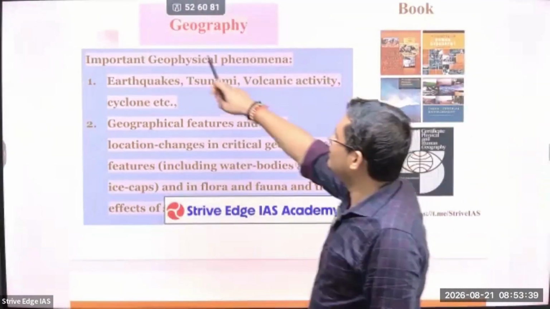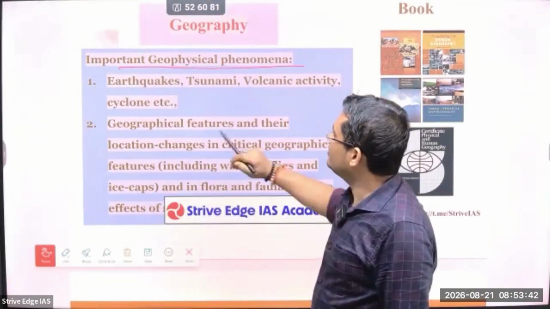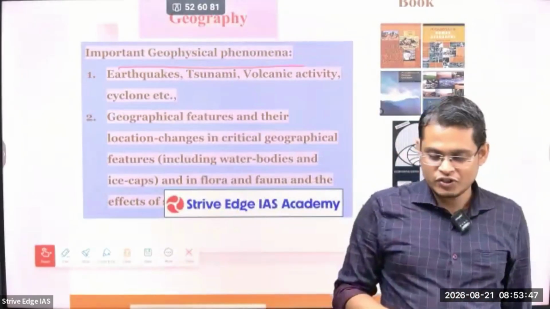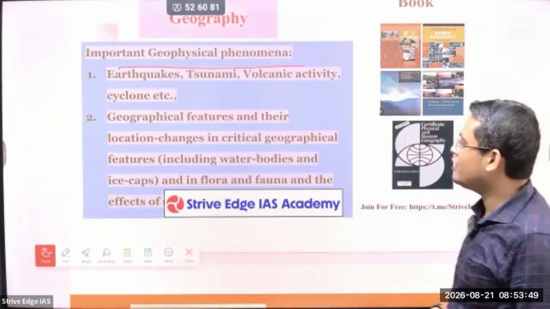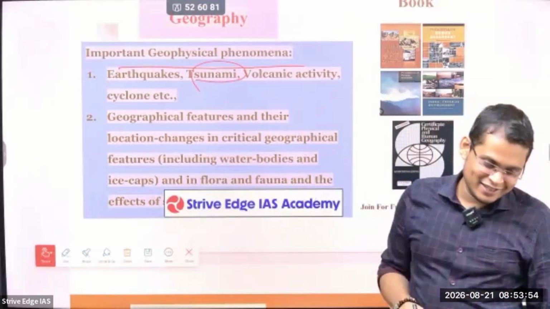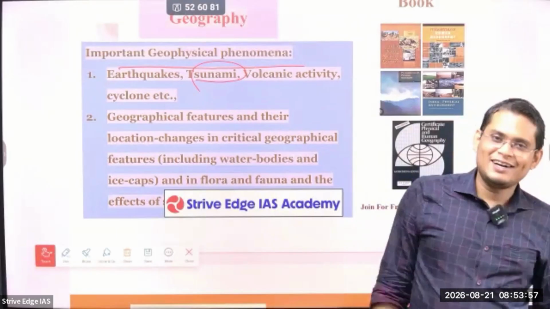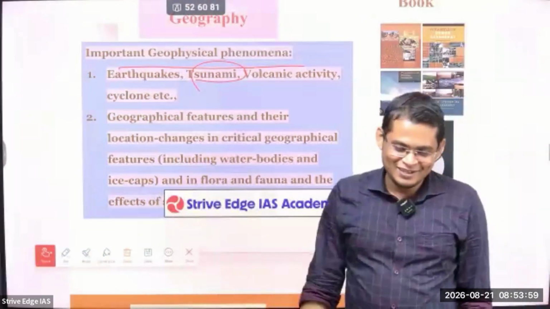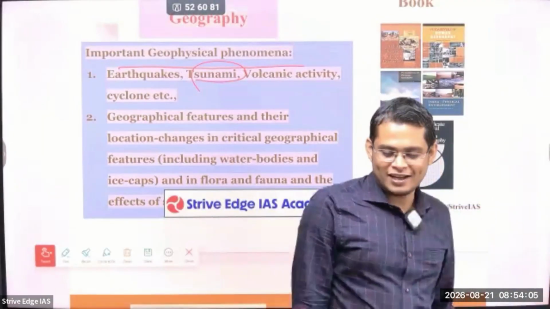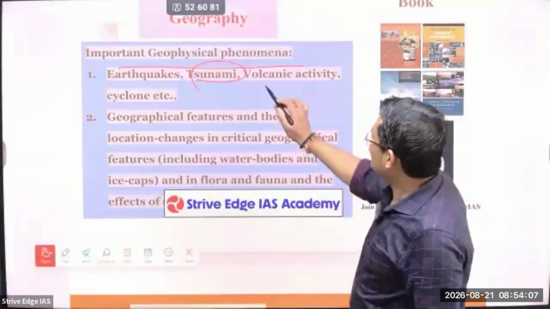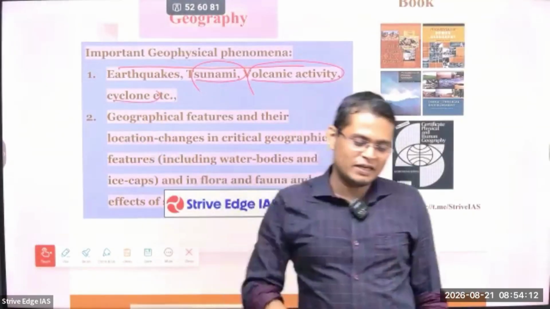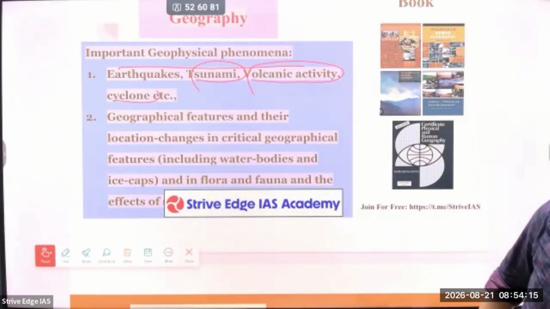Okay, so next is important geography: geophysical events like earthquakes. Here we are going to see the reasons for earthquakes, consequences, what the factors are, and whether it is possible to predict an earthquake or not. Then tsunami, I think you know Japan. There are a lot of movies, I think there is the movie 2012. There everyone is saying that the world is going to end in 2012. My grandmother also called and said that now it is going to end, but nothing happened. Okay, next is volcanic activity. We are going to see cyclones, which happen repeatedly on the Odisha coast. So we are going to see that.